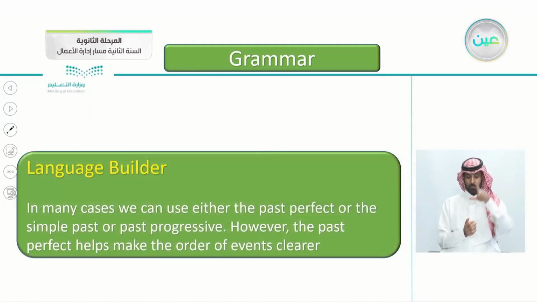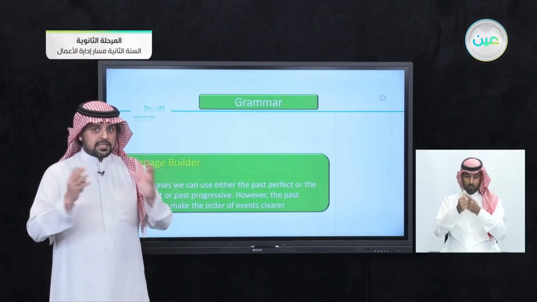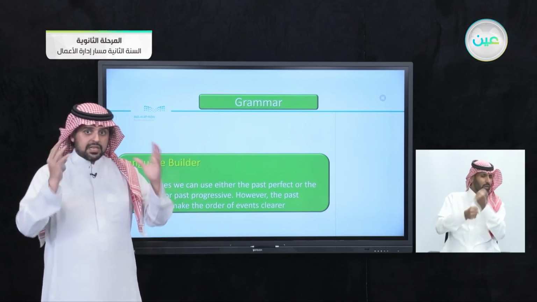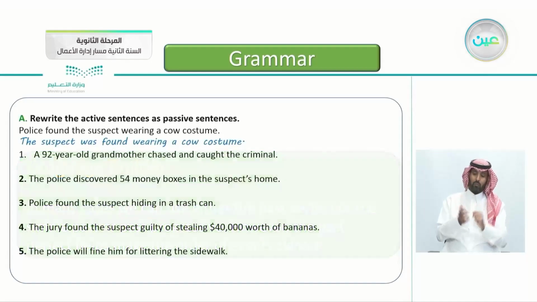Here's a language builder for you. In many cases, we can use either the past perfect or the simple past or even the past progressive. However, the past perfect helps make the order of the events clearer. So you can use either the past perfect or the simple past, but using the past perfect will make it more clear to understand the chronological order of the events.